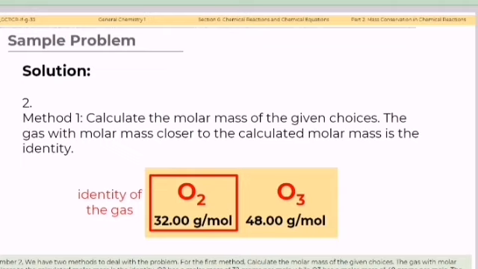For number 2, we have two methods to deal with the problem. For the first method, calculate the molar mass of the given choices. The gas with the molar mass closer to the calculated molar mass is the identity. O2 has a molar mass of 32 grams per mole, while O3 has a molar mass of 48 grams per mole. The answer is number 1, which is 32 grams per mole. So the identity of the gas is O2.